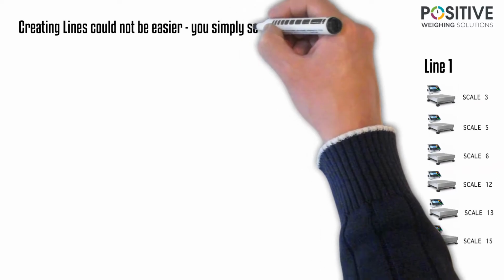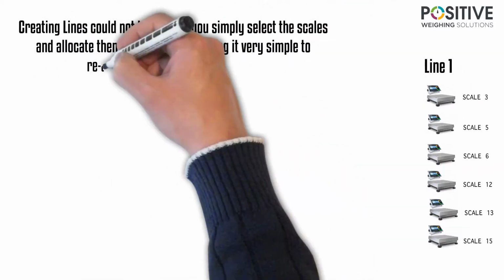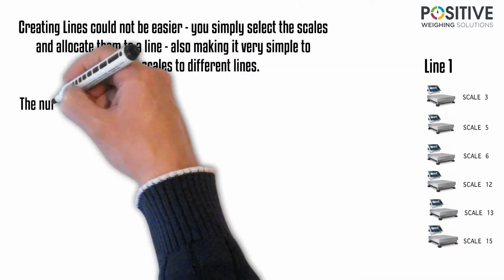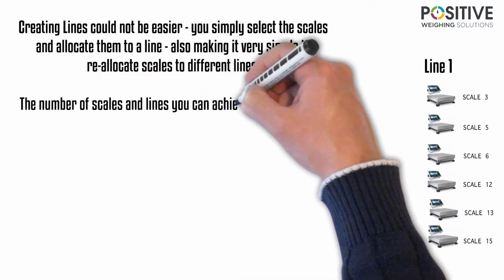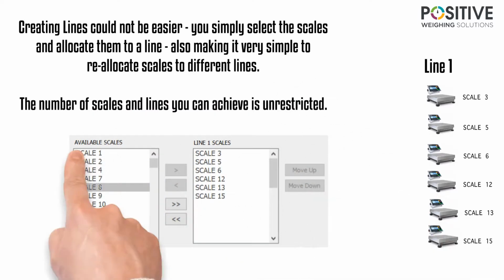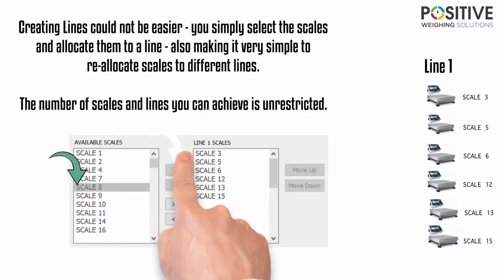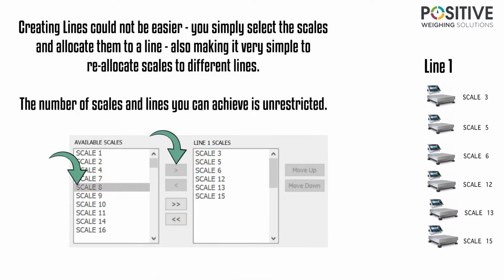Creating lines within the GiSCALE software could not be easier. You simply select the scales and allocate them to a line. This also makes it very simple to reallocate scales to different lines. The number of scales and lines you can achieve is unrestricted. So you simply select the scale you want from the available scale list and add it into your selected line.